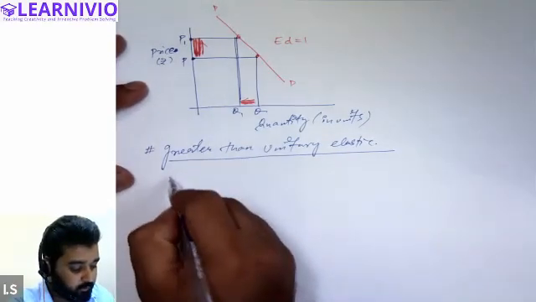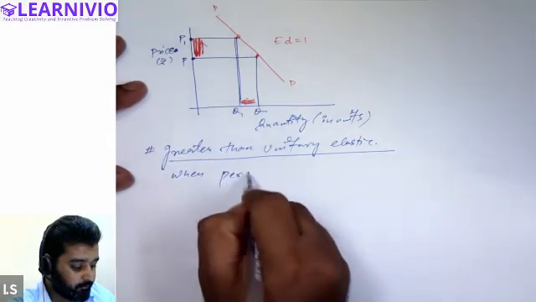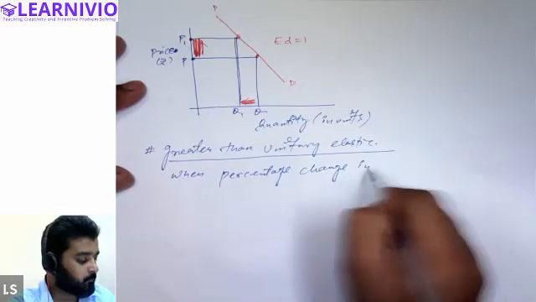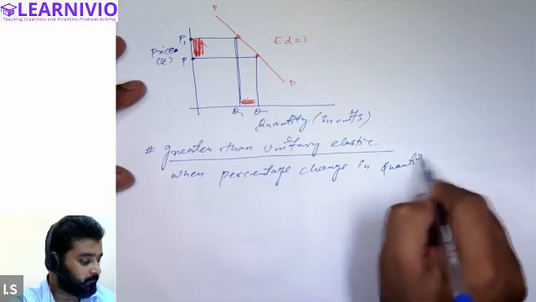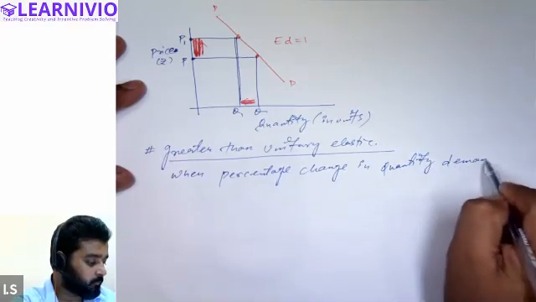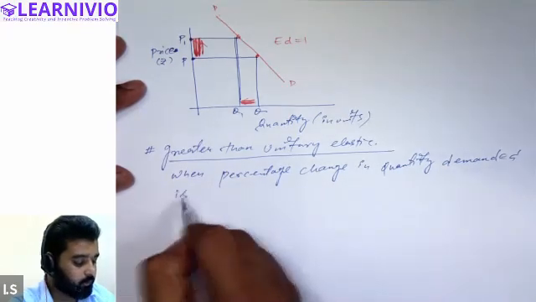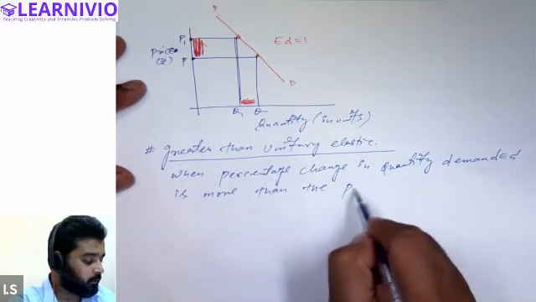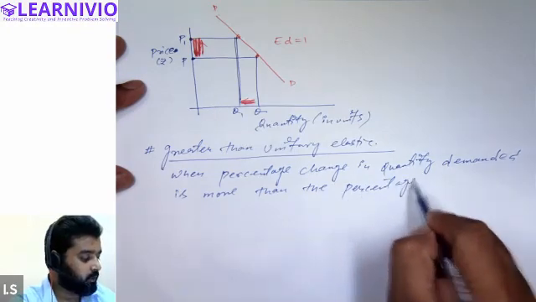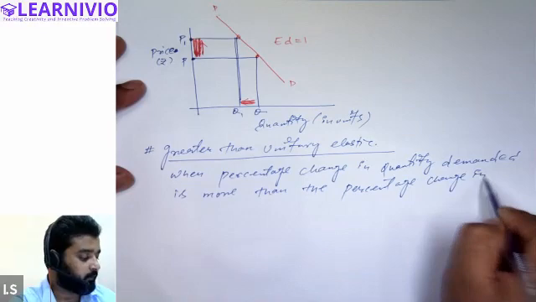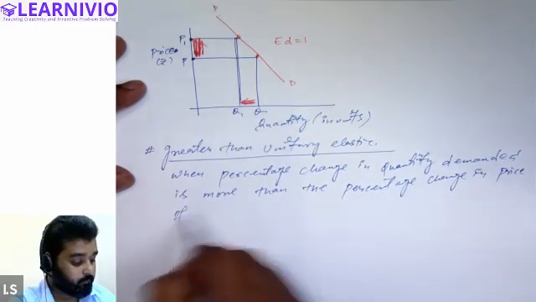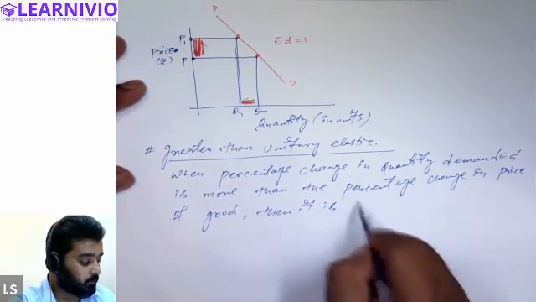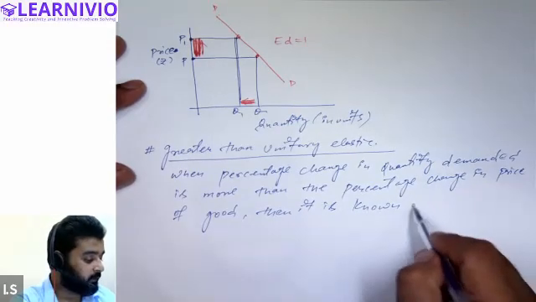We will write it as: when the percentage change in quantity demanded is more than the percentage change in price of the good, then it is known as greater than unitary elastic demand.